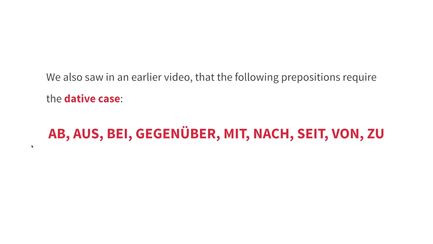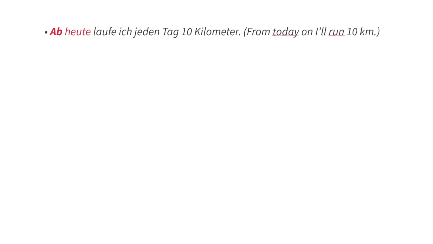So, the dative prepositions are: ab, aus, bei, gegenüber, mit, nach, seit, von, zu, right? As they have more translations in English, I couldn't write all of them here, but you can find this in my video on my channel, on YouTube and on TikTok, where you can learn everything about the dative prepositions. Now let's see some sentences.